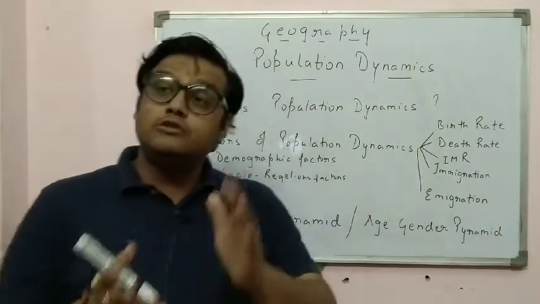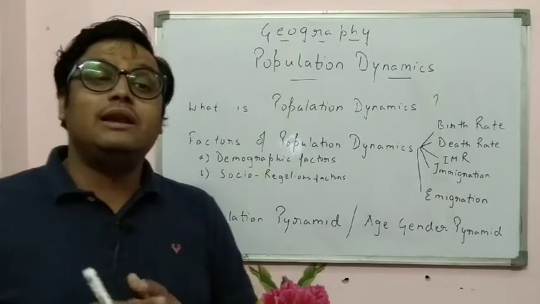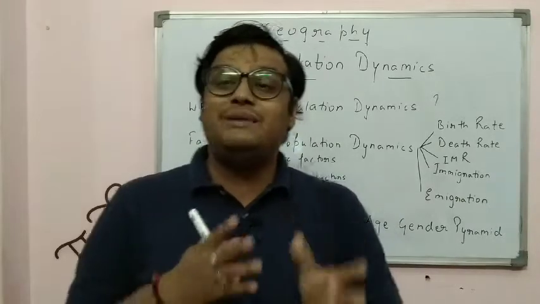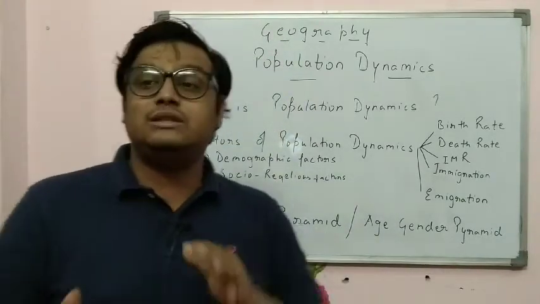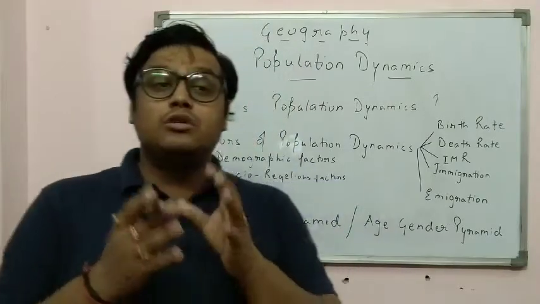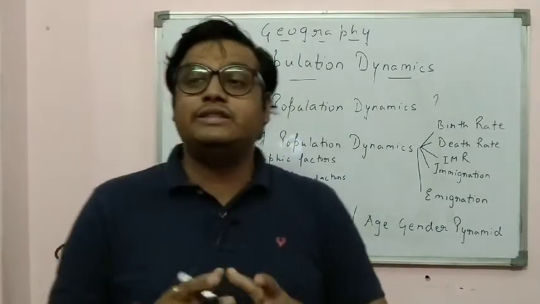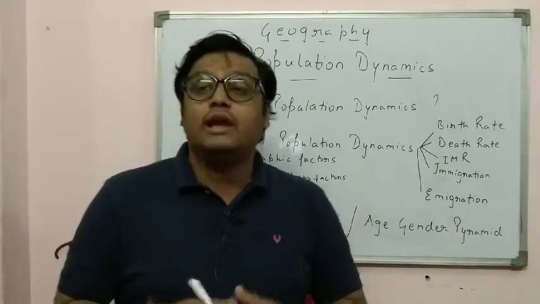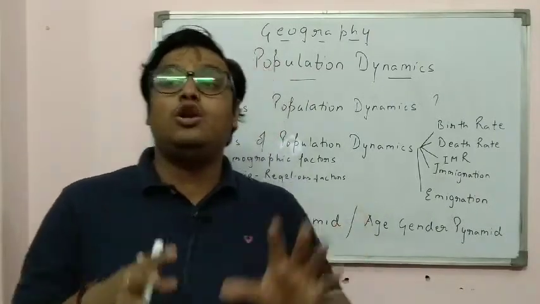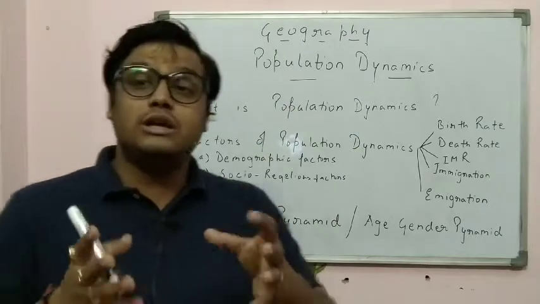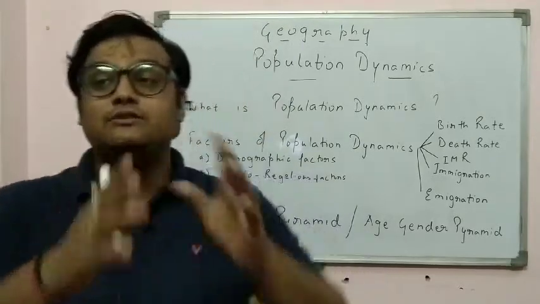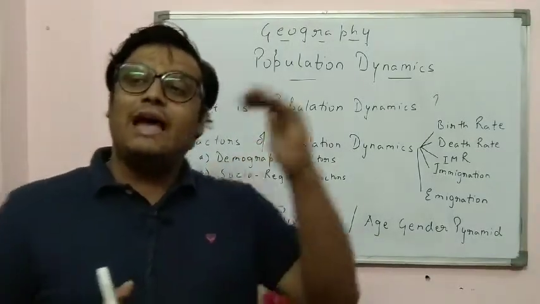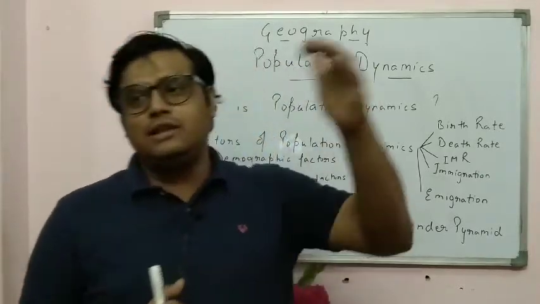Now, death rate. Earlier the death rate was also very high in India. Why was the death rate high in India? Because of the epidemics, because of the seasonal floods, seasonal droughts. There were no civic amenities, there was lack of facilities, lack of proper hospitalization, lack of proper growth of infrastructure. So people did not have money for their survival, and facilities were not adequate. So there was a high birth rate, but a high death rate also.